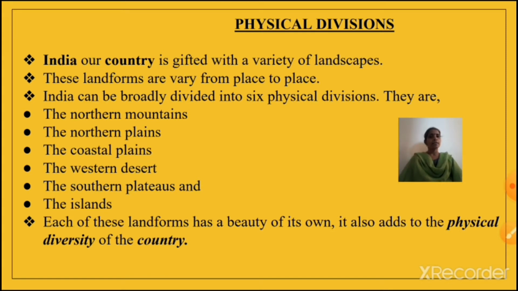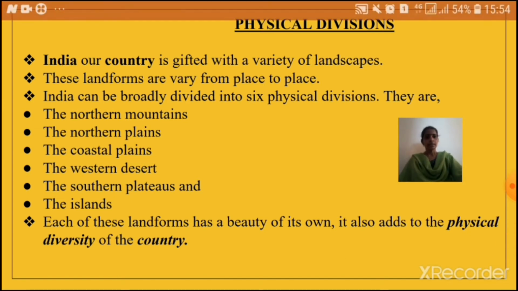They are the northern mountains, the northern plains, the coastal plains, the western desert, the southern plateaus, and the islands. Here I mentioned 6 physical divisions. In our textbook, they have given 5 physical divisions.